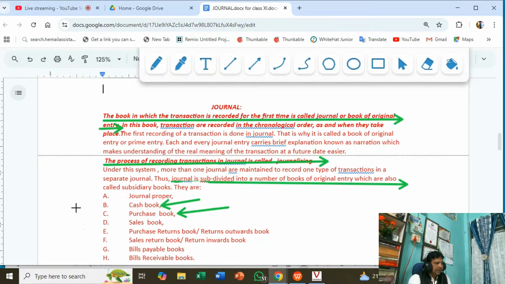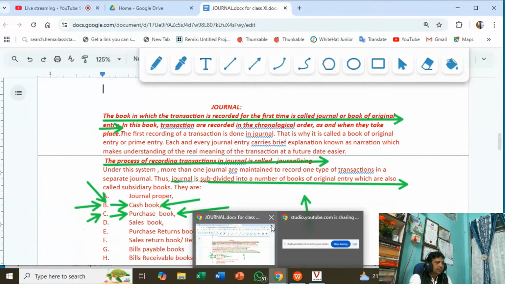So that means the cash book is used for recording cash transactions, that is, cash coming into the business and cash going from the business. Then the purchase book: goods purchased on credit which are for resale. If goods are purchased on credit, they will be recorded in the purchase book. If goods are purchased for cash, they will be recorded in the cash book.